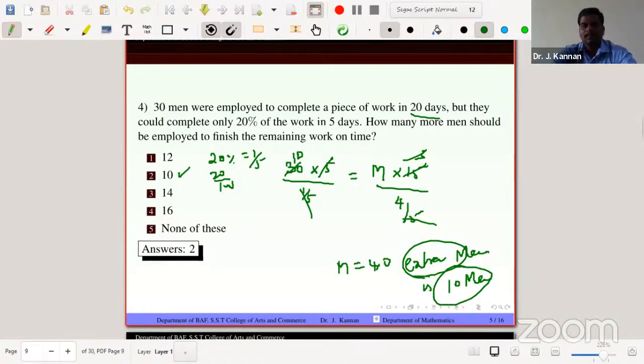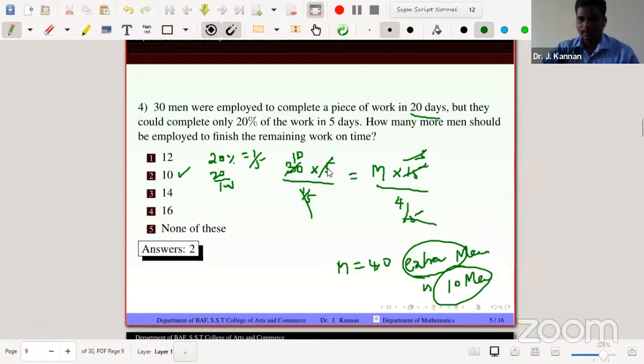This is the second format, because the amount of work is not given in the problem. So how to approach the problem? 30 men are employed to complete a piece of work in 20 days. It is a contract. After 5 days only 20% is completed. At this speed, completing the work will definitely take 25 days. Therefore, we assign some more men. How many men? This is the question.